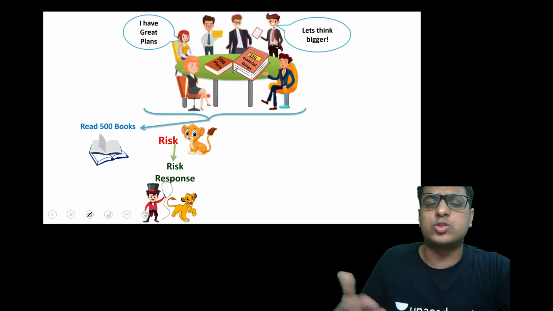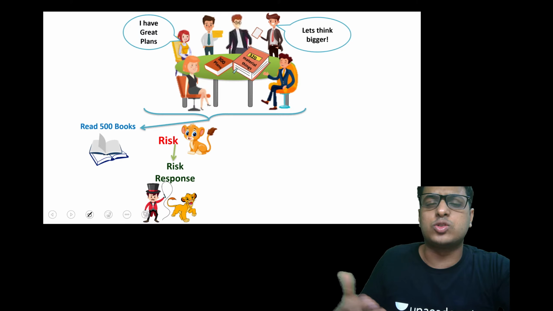Then you have the small lion. The lion is the risk. Risk we remember by SA 315. Risk response is SA 330. When we say risk, it means risk of material misstatement. And if it leads to misstatement, it is SA 450. And if it is intentional, then it will be called SA 240. That is fraud. So simple standards here too.